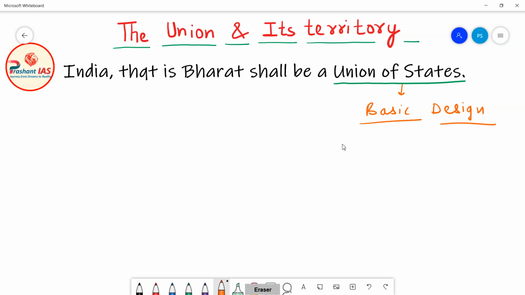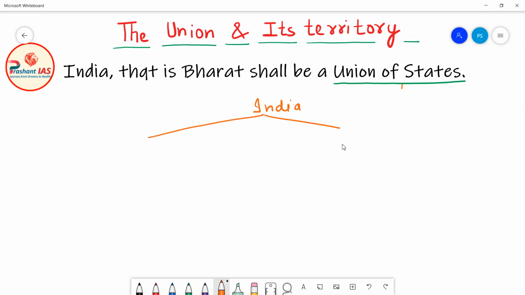Now what does it mean? Friends, in the previous classes, a number of times I have explained the design of India. I told you that, let's suppose this is India, there are two levels of government in India. The first level is called the union government, and the second level is called the state government.